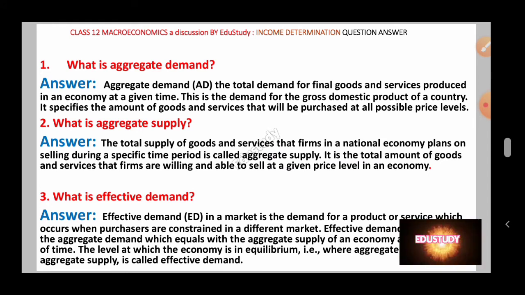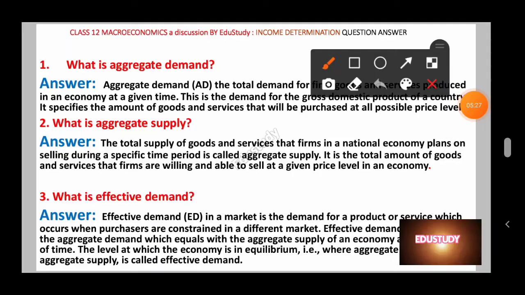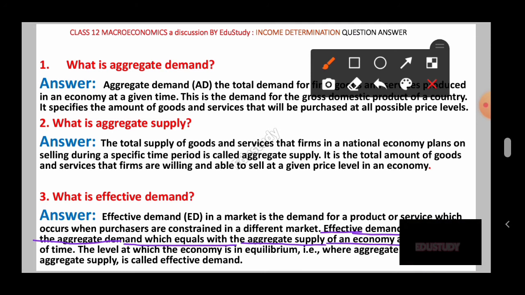And also here its direct definition is given. From the second line here, effective demand is that part of the aggregate demand which equals the aggregate supply in an economy at a given period of time. So this is the important definition here. You may write from here also, effective demand is that part of aggregate demand. That means effective demand is nothing but the aggregate demand which equals the aggregate supply of an economy at a given period of time.